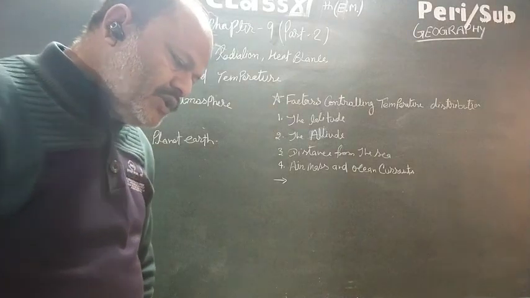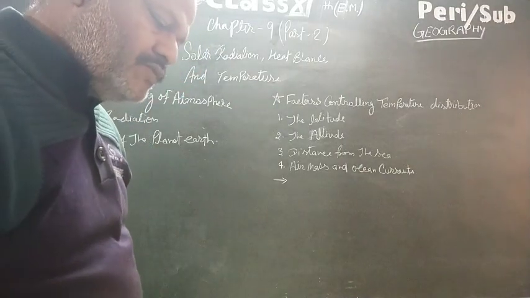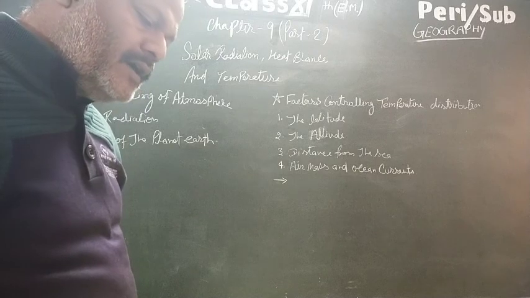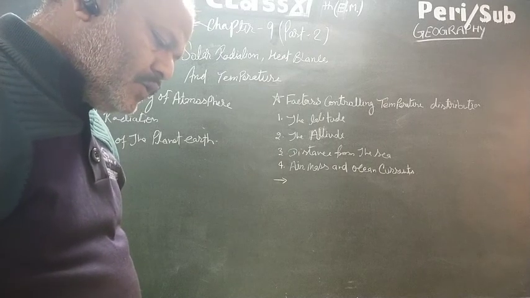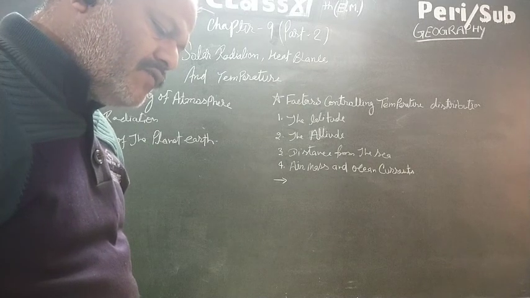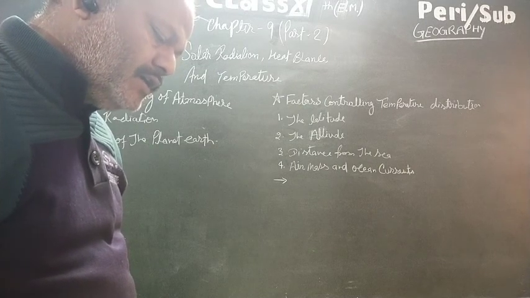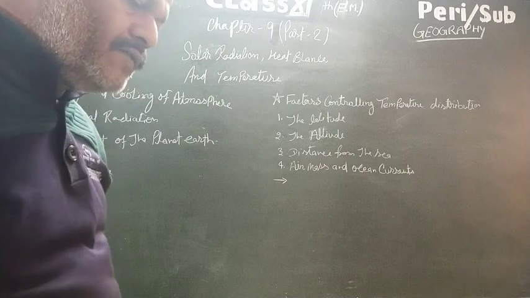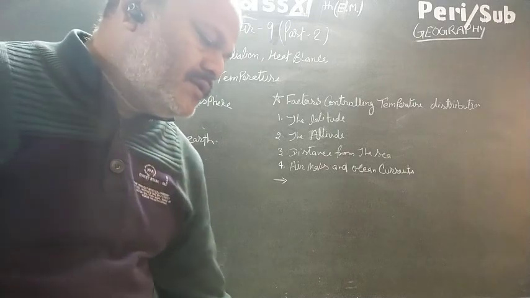Consider that the insolation received at the top of the atmosphere is 100%. While passing through the atmosphere, some amount of energy is reflected, scattered, and absorbed. Only the remaining part reaches the Earth's surface.